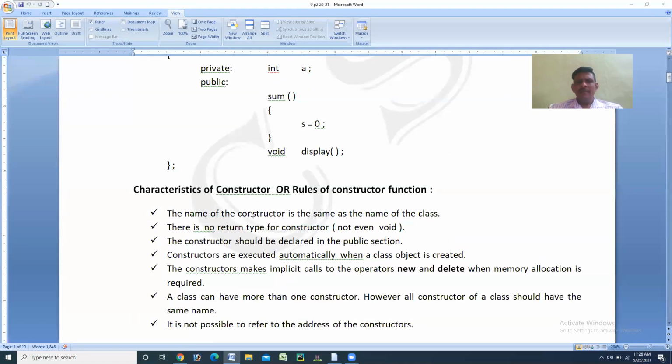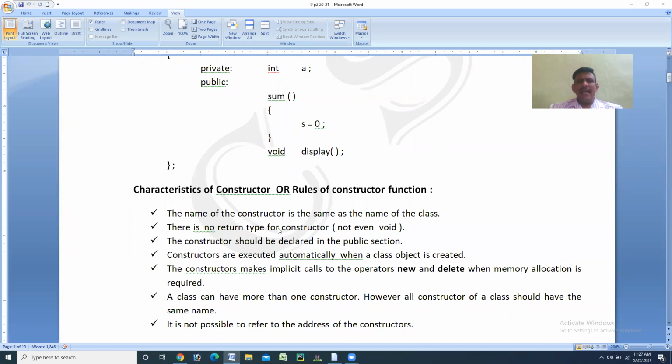That is the characteristics of a constructor or rules of a constructor function. This is very important. The question may be formed like this. What is a constructor? Explain the characteristics of a constructor. Or directly they may ask you a 5 marks question. Explain the rules of constructor. Explain the characteristics of constructor. For that essay type question, now we'll go through those points.